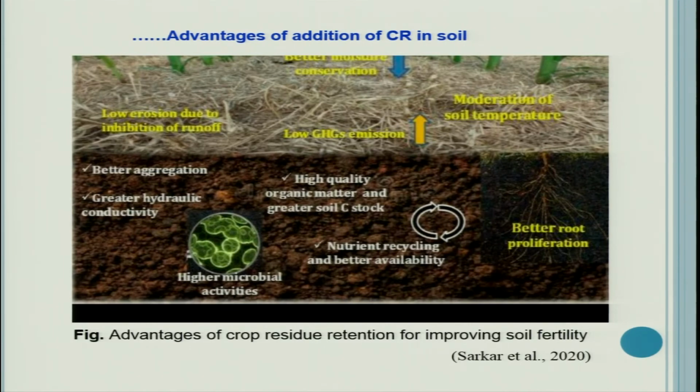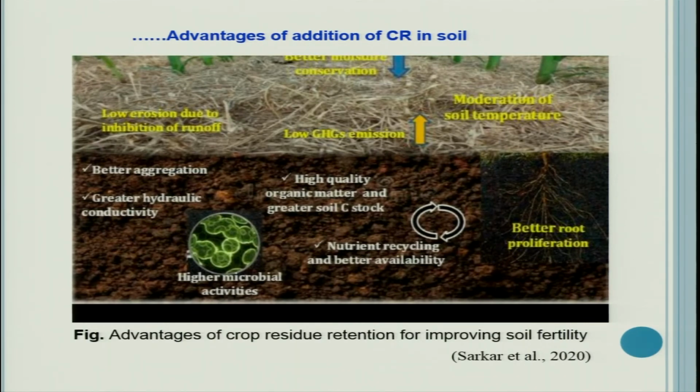So residue helps in protecting the soil, and it is also useful to conserve moisture. This mulch moderates the soil temperature, it lowers the soil temperature, therefore evaporation of water is reduced, and also less greenhouse gas emission has been found. Sometimes if residue is incorporated in the soil and land is flooded with water, there will be emission of methane gas.